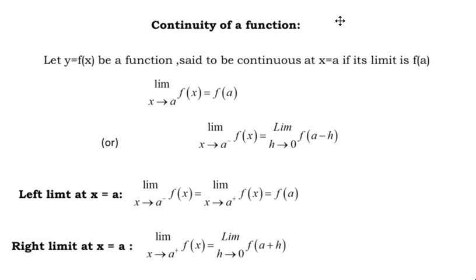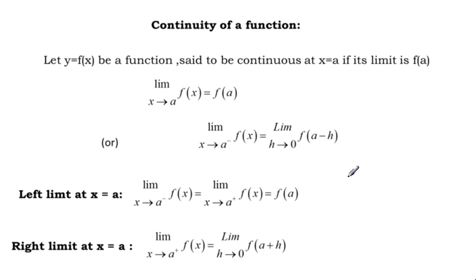So in case of any real function with the existence of a limit, we can discuss the continuity of the function. Every function having a limit at a point x equal to a will coincide with f of a. So if the limit of the function is f of a, then the function is said to be continuous at x equal to a.